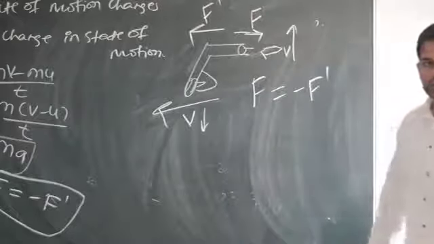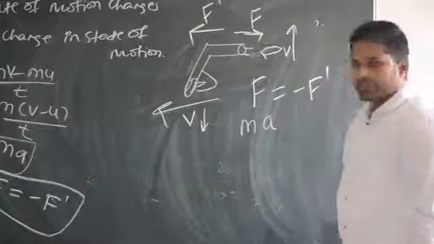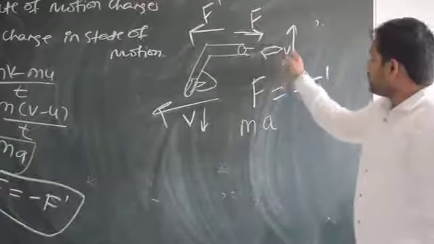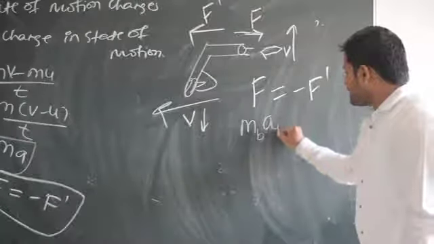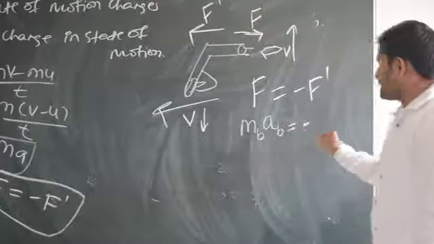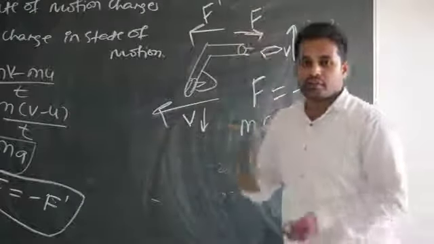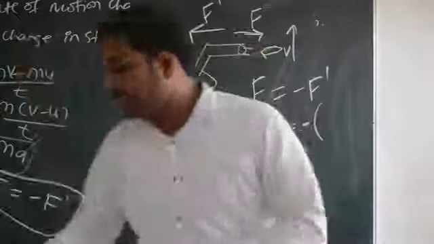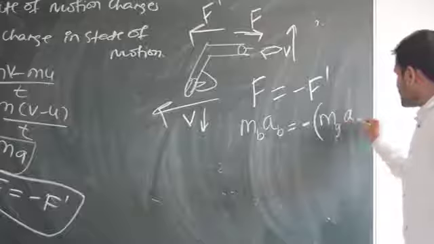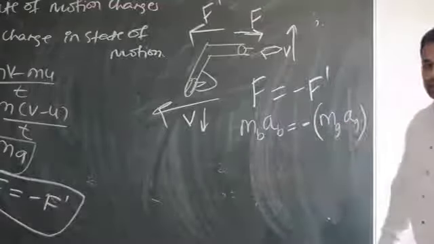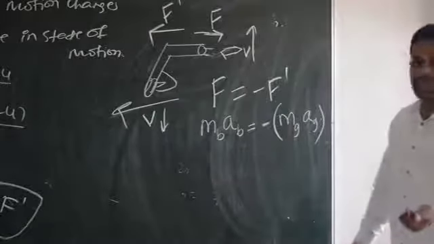Are you getting my point? What about F? The formula for F is ma. F equal to ma, it is applied on the bullet. So this is mass of the bullet and acceleration of the bullet. That should be equal to minus bracket. What about F dash? F dash is being applied on what? It is applied on the gun. So you have to consider ma, but it has to be mass of the gun and acceleration of the gun. Are you getting my point? So the product of mass and acceleration should become equal.